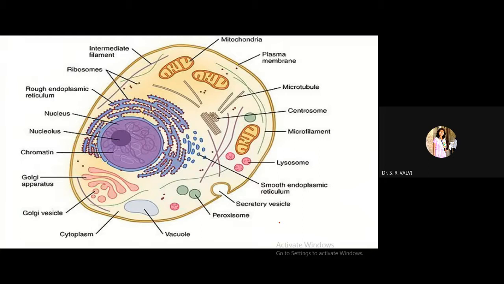Now here, I have not given any name to this particular image, so you have to identify which particular cell this is, because right now I have explained all the characteristic features of prokaryotic cells as well as eukaryotic cells. So students, please remember which characteristic feature you have to observe first to identify the cell. You have to look first at its cell wall. If the cell wall is present, then you have to move towards the next group, that is the eukaryotic group.